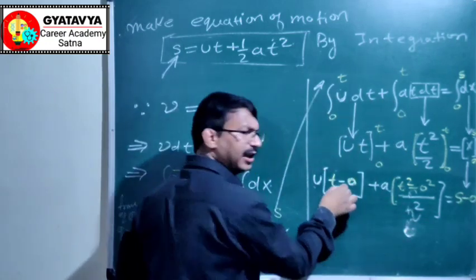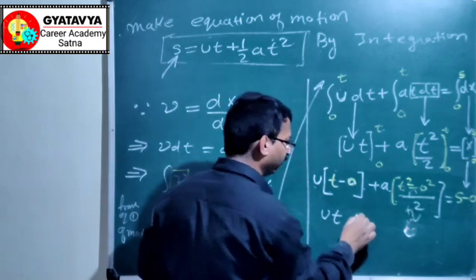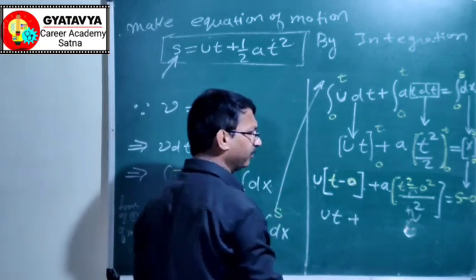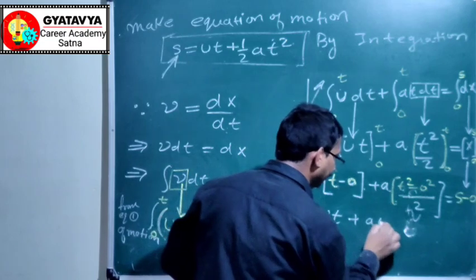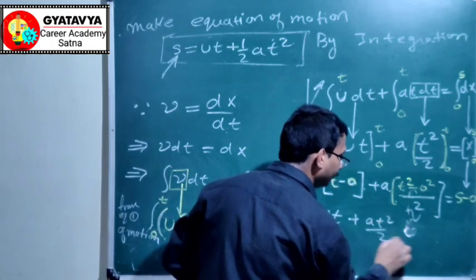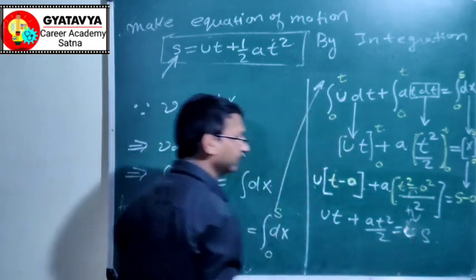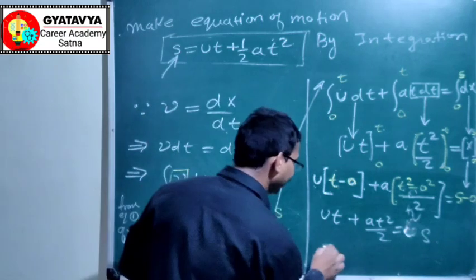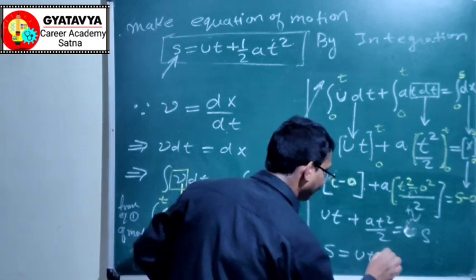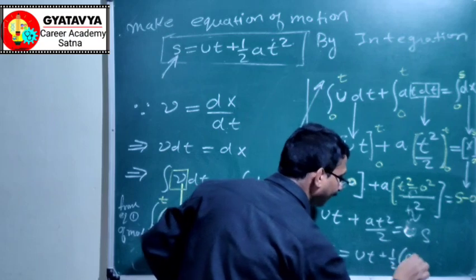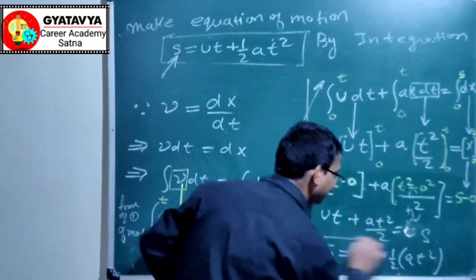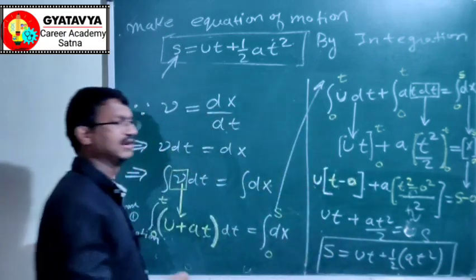u into t is ut. u into 0 is 0, no need of writing 0. Plus a t square divided by 2 is equal to s. Rearrange it: s is equal to ut plus half at square. This is the proof of equation number 2 of motion.